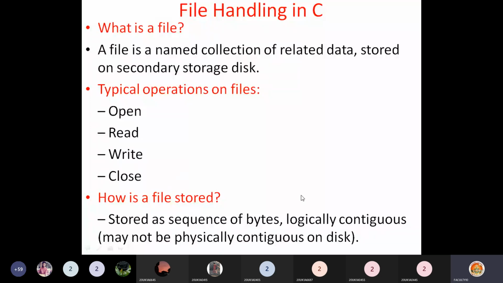On the hard disk, it may be stored at different places, and all these places are linked by using pointers, like a linked list we have seen. That way it is made logically contiguous. We'll see this diagrammatically, and I'll explain the storage of files on the disk.